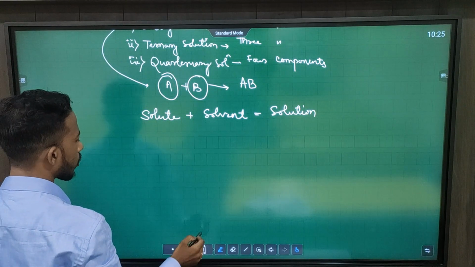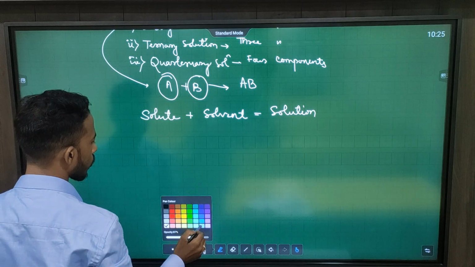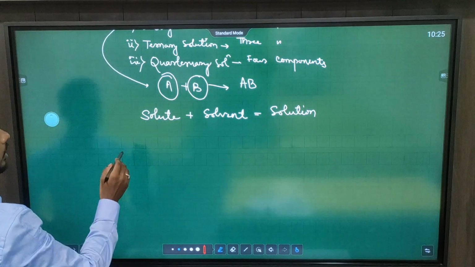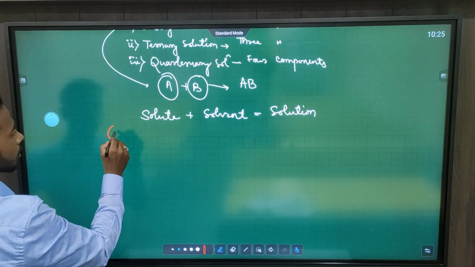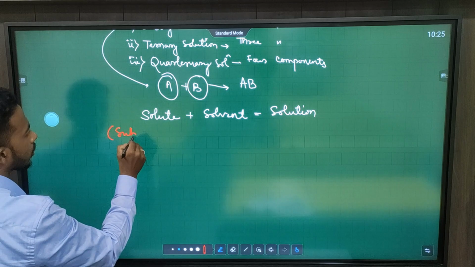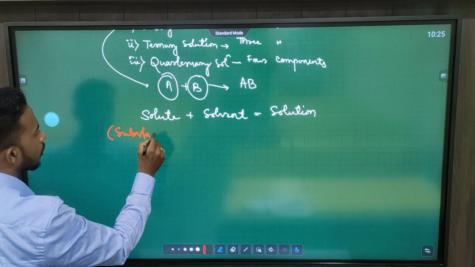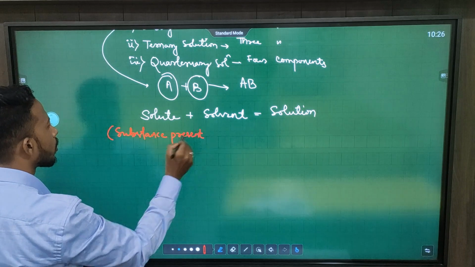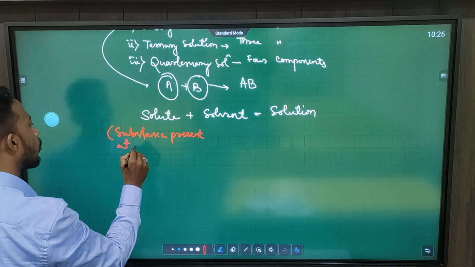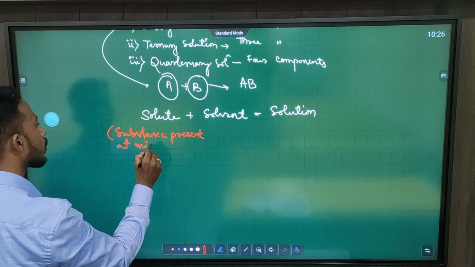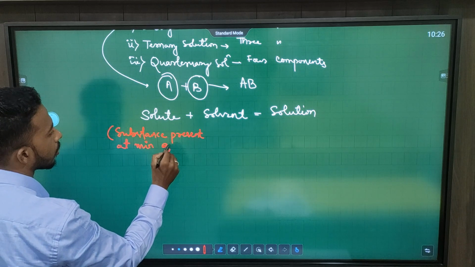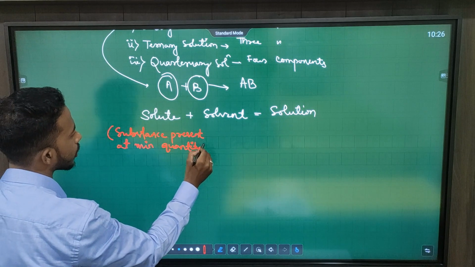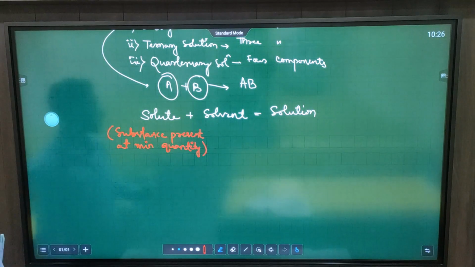So, what is our solute? Solute means substance present at minimum quantity. The substance which is present at minimum quantity is known as a solute.